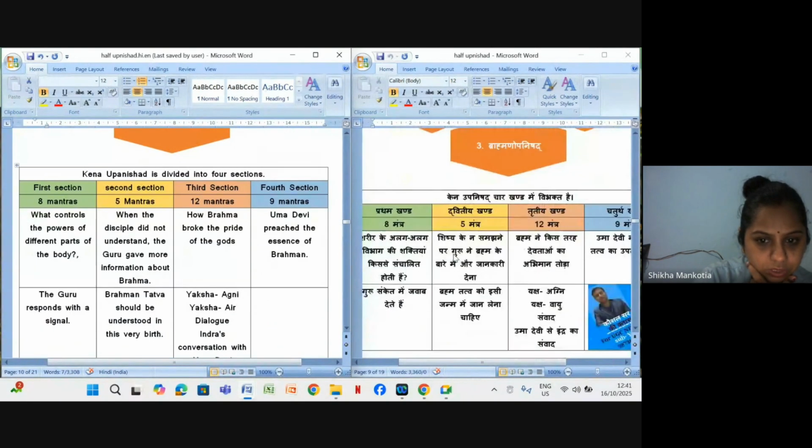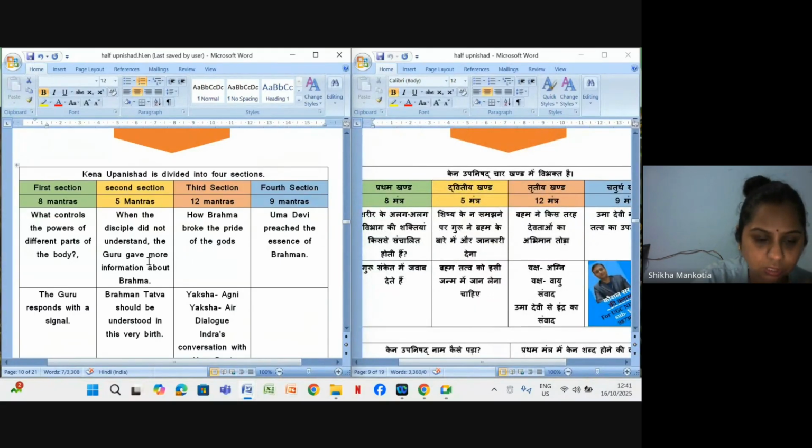So in first section, because in Ken Upanishad students or pupils are asking questions to their guru, right? They asked 4 main questions to their guru, and further sub questions. In the first section it is asked what controls the power of different parts of the body, because in our body there are different parts, different organs, different organ systems.